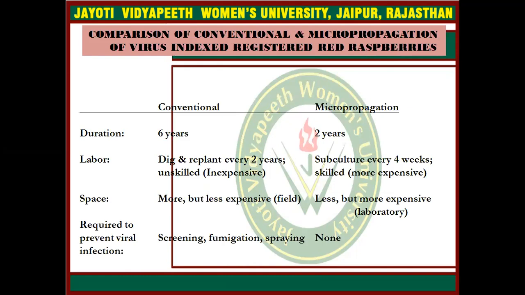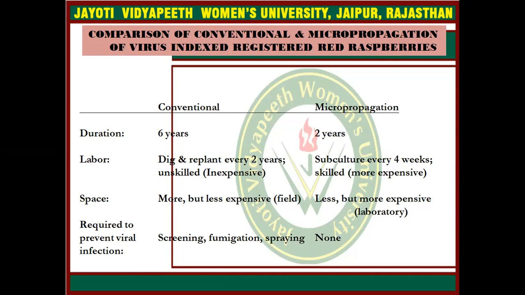If we talk about the comparison of conventional and micropropagation of virus-indexed registered red raspberries, here we can simply see that in the conventional method the duration of propagation is 6 years, but in micropropagation it is reduced to 2 years. For labor, conventional means dig and replant every 2 years, unskilled and inexpensive laborers. But micropropagation needs subculture every 4 weeks and skilled labor, so it is more expensive in terms of labor.